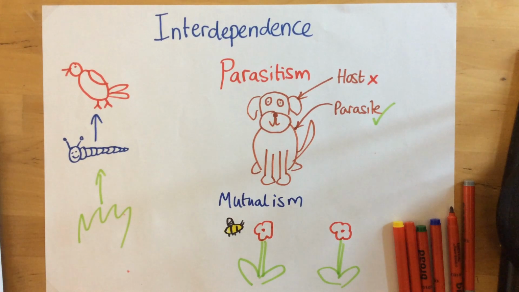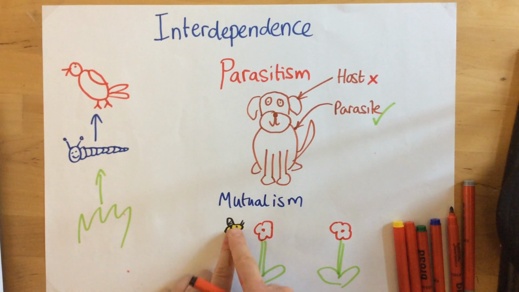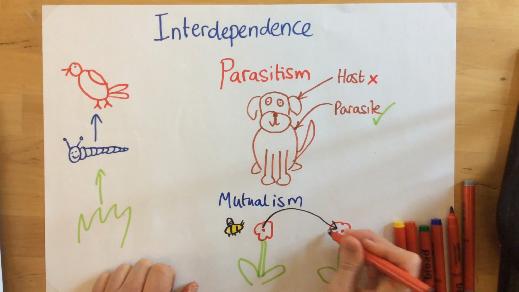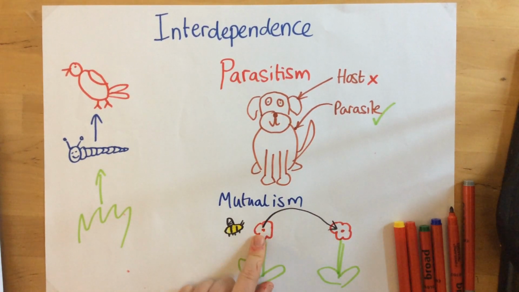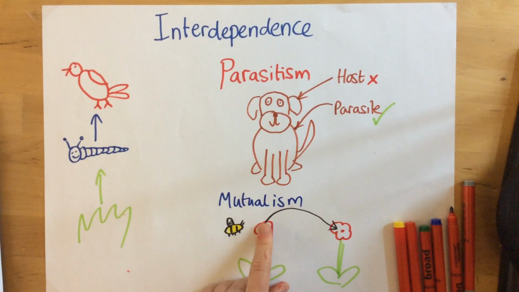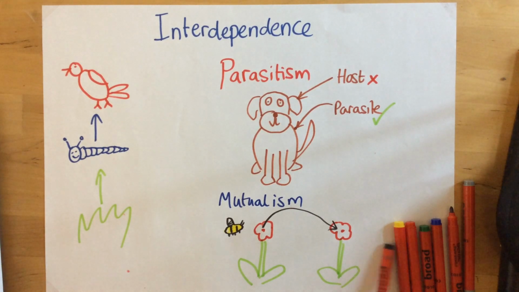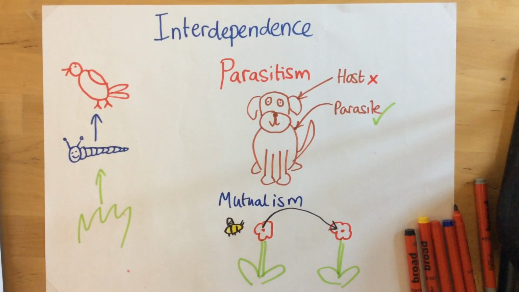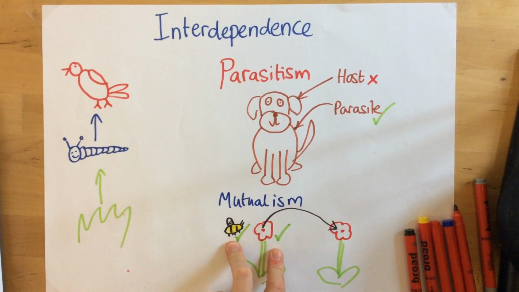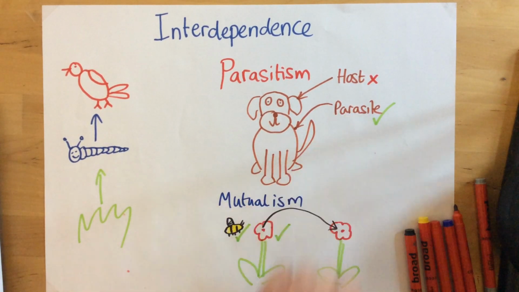So in this particular example, the benefit that the bees get is nectar, i.e. food, from the plants. So as the bees go onto the plants, they get their food, and then they go to the next plant. The benefit for the plants is pollen basically stays on the bee, on its legs and on its underbelly, and when it goes to the other plant, it transfers the pollen, allowing the plants to reproduce. So the big difference between a parasitic relationship and a mutualistic relationship is a mutualistic relationship is beneficial for both organisms involved, not just one.